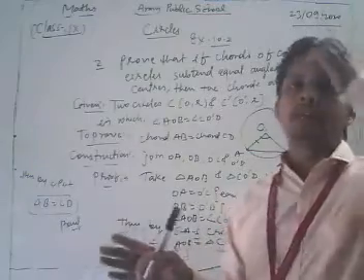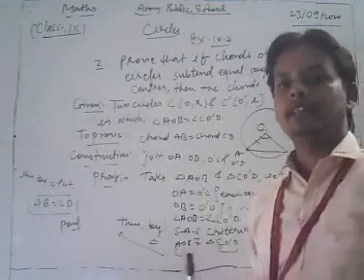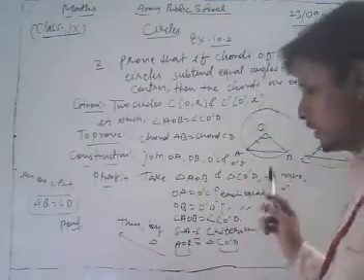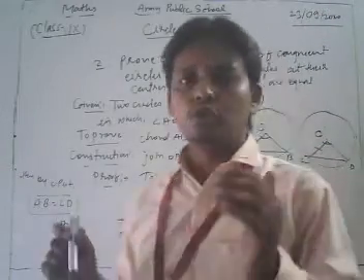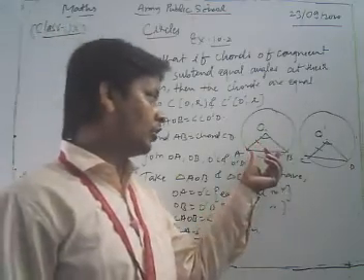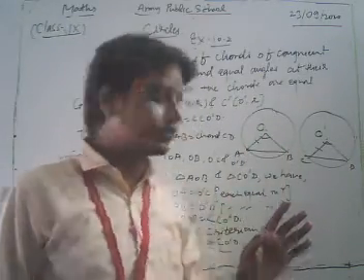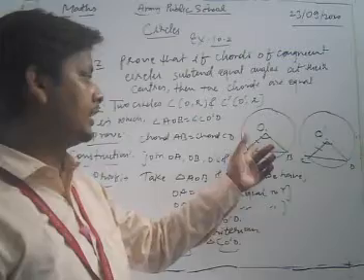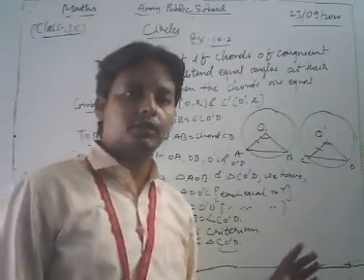This is a very important and conceptual question of your NCERT exercise. First you draw two circles of the same radius because they are congruent to each other. After that, the chords subtend equal angles at their centers, so we have angle AOB equal to angle CO'D, which is given in our question.